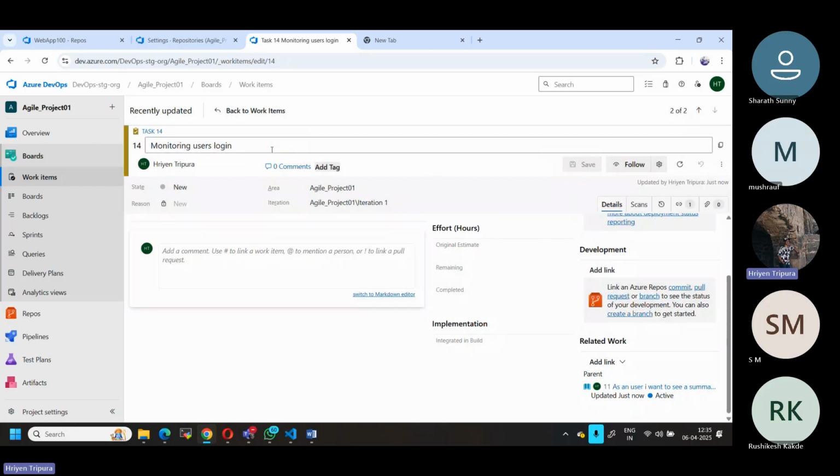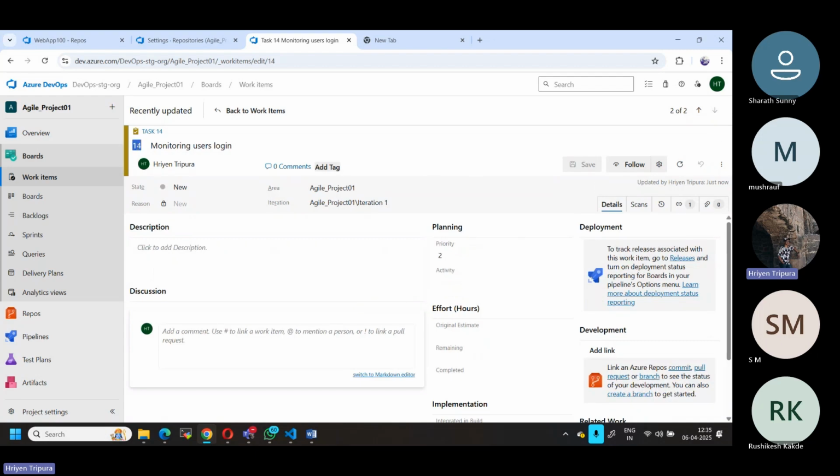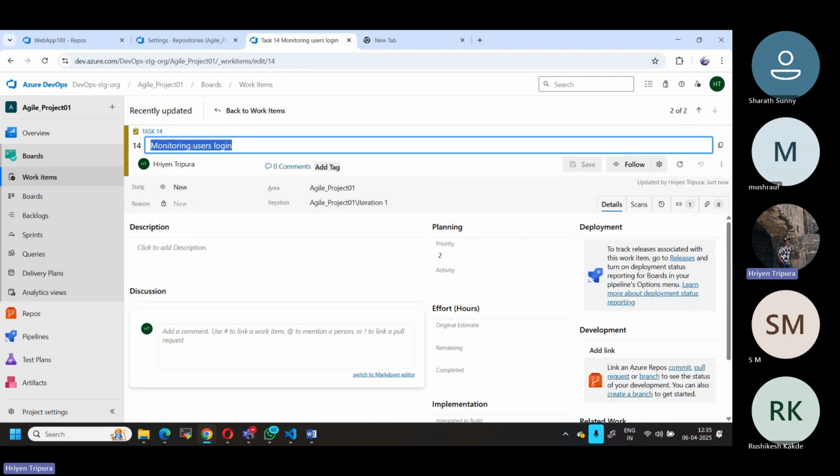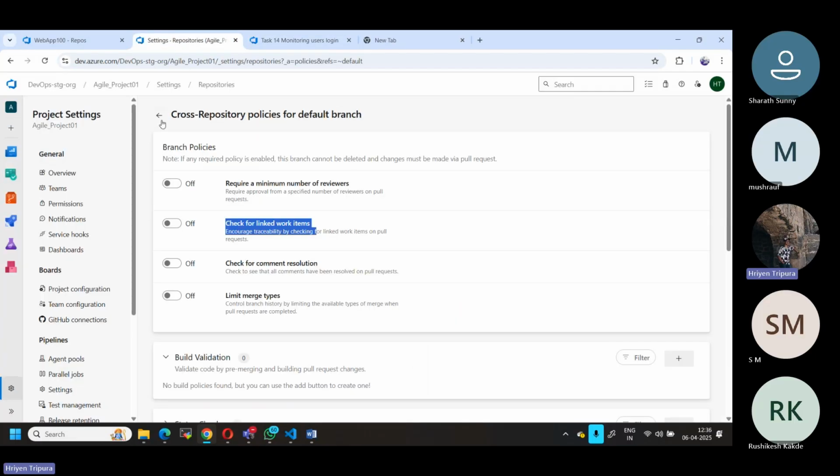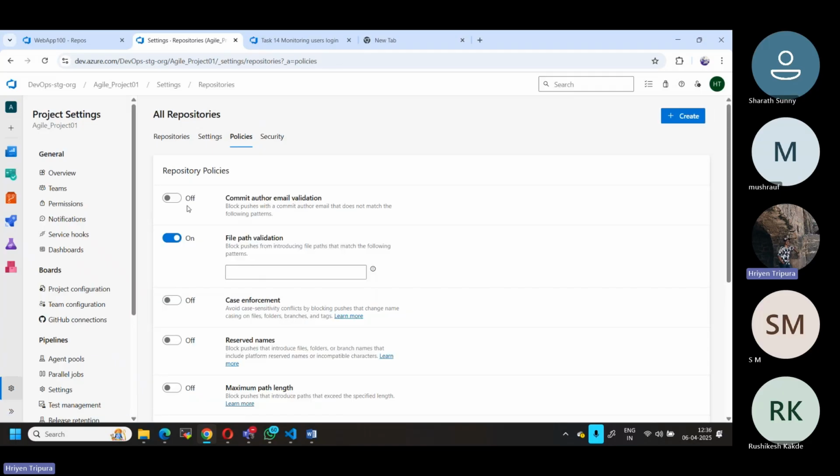As I told you, a task ID is getting created. Now what you basically need is this particular task. You can copy the ID or the name, whatever is there. This particular task, who is responsible? I am responsible for completing this task, right? So whenever you create new branches, your work item should be linked so that they know what kind of task you are working on for a particular feature. This is the reason why it is asking here.